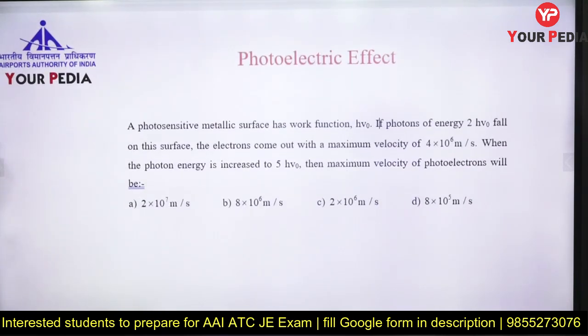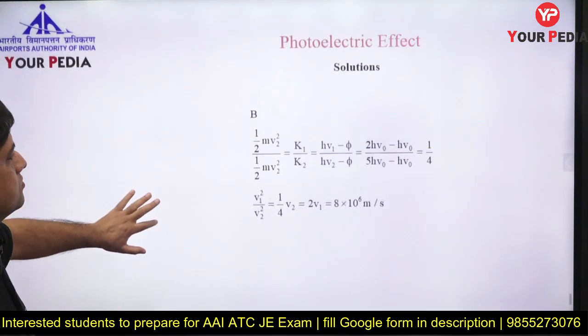A photosensitive metallic surface has a work function of this. If a photon of energy this falls on the surface, electrons come out with maximum velocity this. When the photon energy is increased to this, what will be the maximum velocity of the emitted electron? Yes, stop the video and try to find the answer. The answer is this.